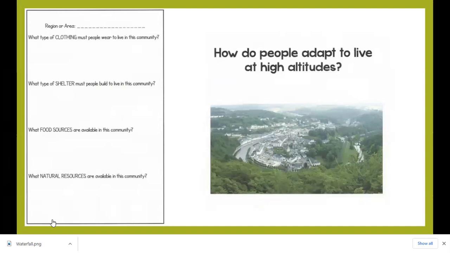How do people adapt to live at high altitudes? That's when they're really high up in the mountains. Well, one thing that you adapt, that you don't need as much oxygen to breathe. People adapt to the changes in the amount of oxygen that is in the air at high altitudes.